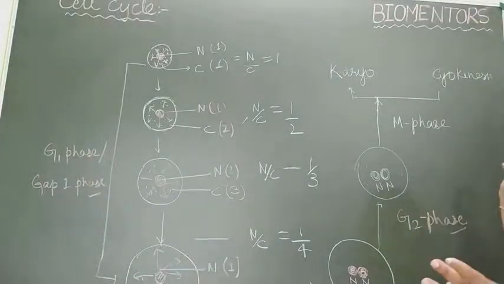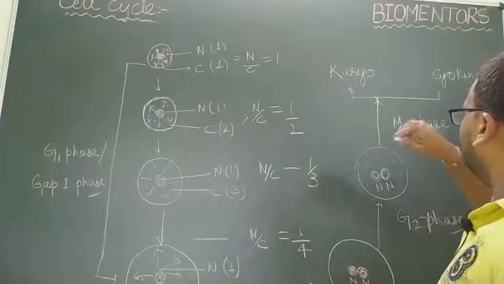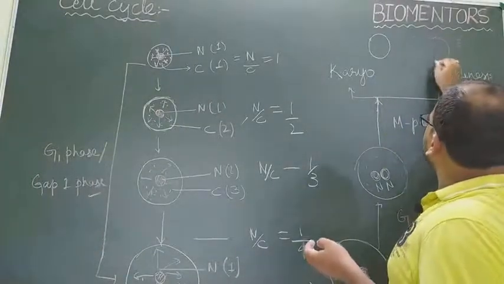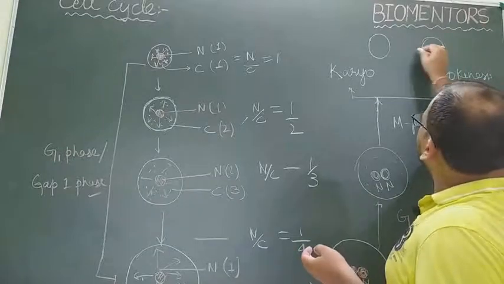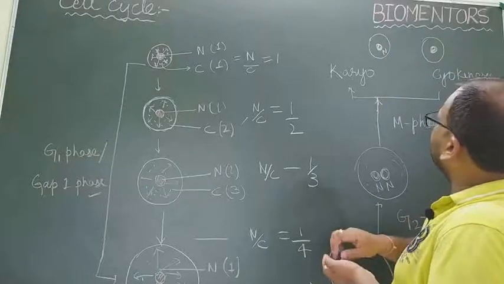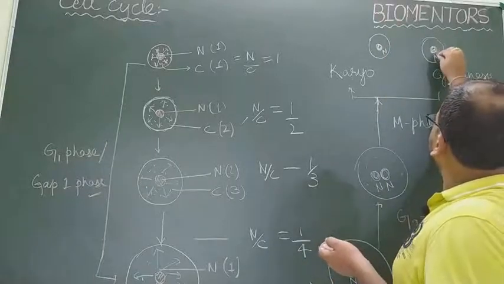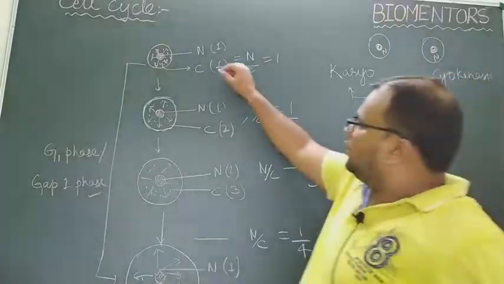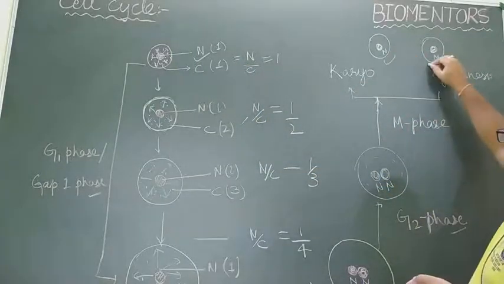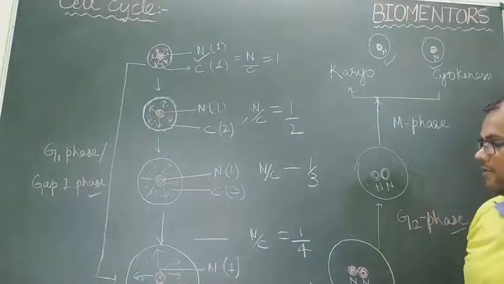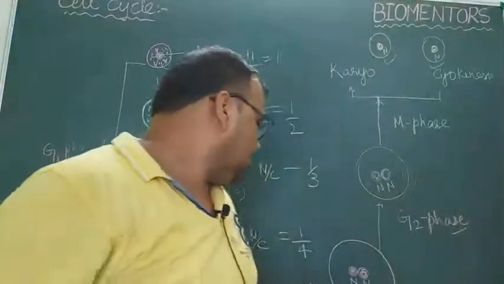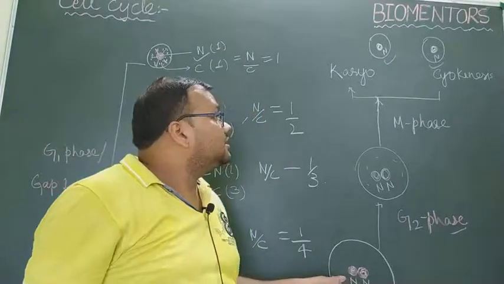And only after these 2 processes are complete, then 2 daughter cells are synthesized with same amount of nucleus, N and N, same nucleus as compared to the parent cell. Here the amount of nucleus is same. So the nucleus is doubling only in the S phase or synthesis phase.